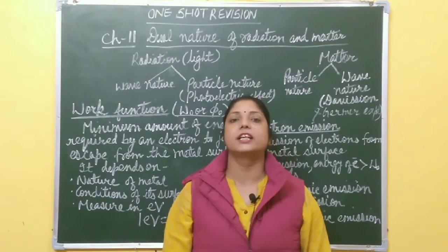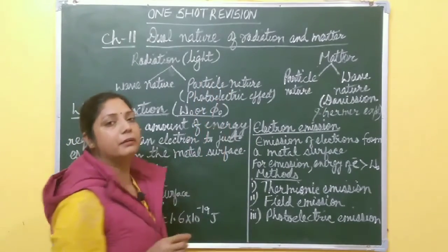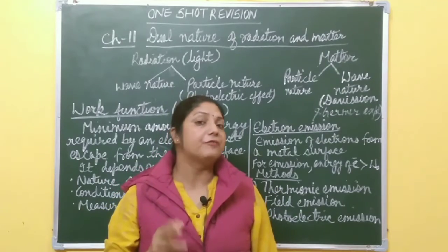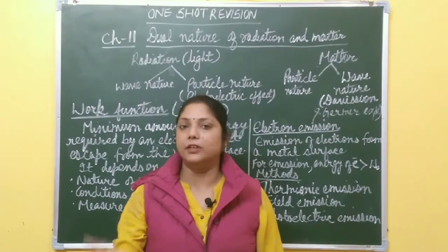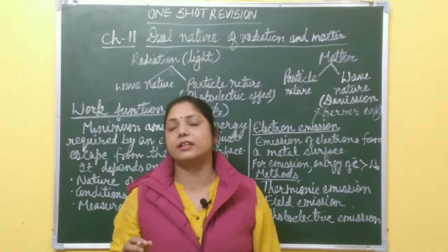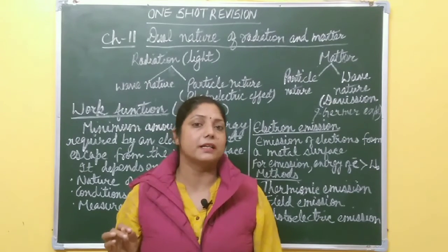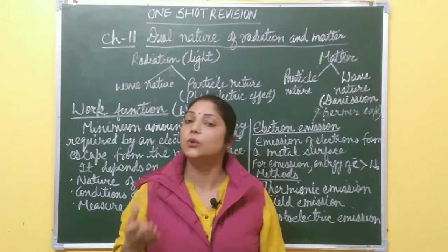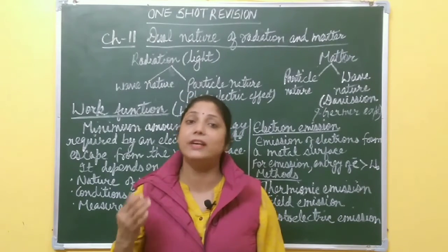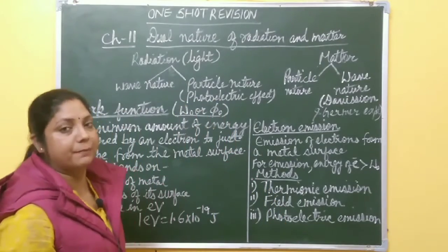Today I am going to start one short revision of chapter 11, that is dual nature of radiation and matter. From this chapter modern physics started. After this, the next chapter is atoms, and then nuclei. All these three chapters come under modern physics, and all three are very easy. All are theoretical portion and easy to score marks. All these three chapters include 12 marks. So it's very easy to score 12 marks from these three chapters. These are very small chapters, right? So you must revise all these three chapters one by one.